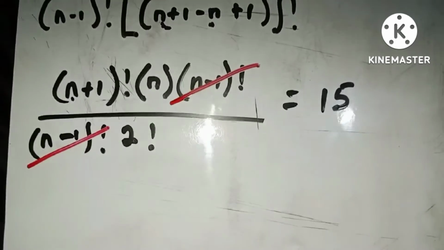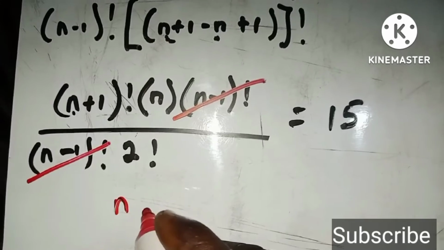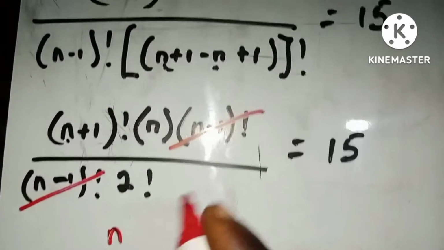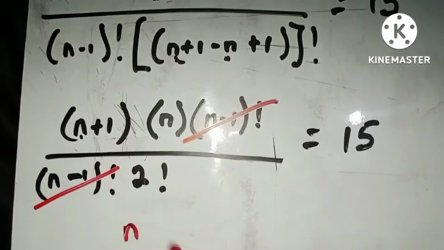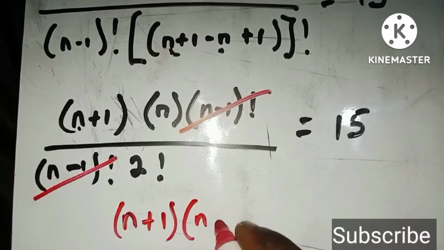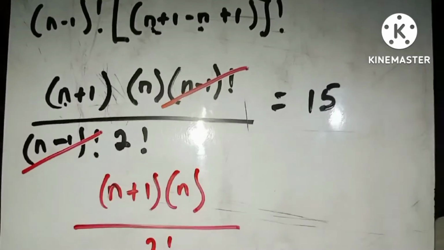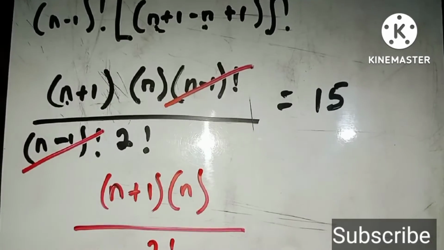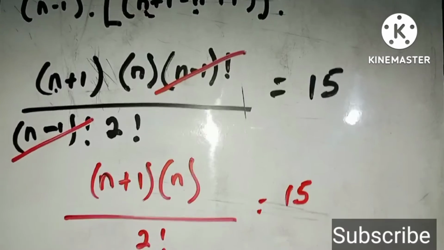From here, if you use the red pen to write everything, you are going to have, at the beginning here, this shouldn't be a factorial, so that is a point of correction. So (n + 1), and then multiply by n, and then everything divided by 2 factorial, right? That is all very simple and straightforward. So everything is equal to 15.